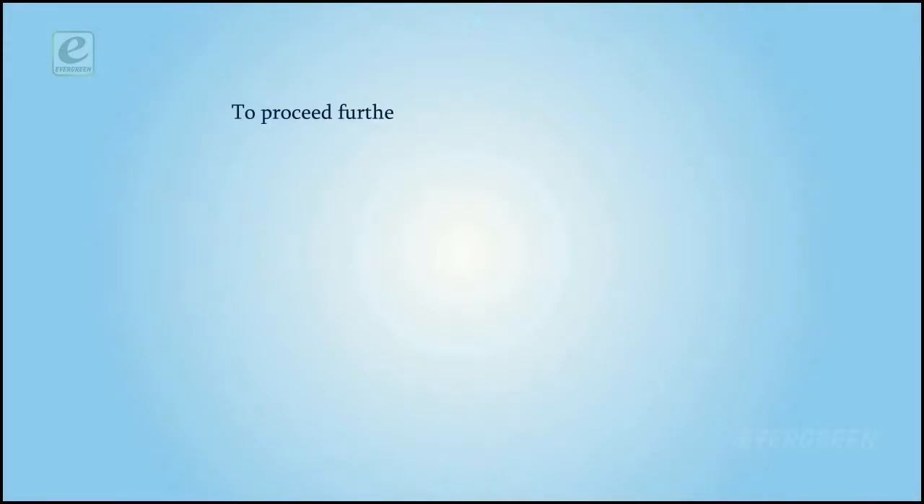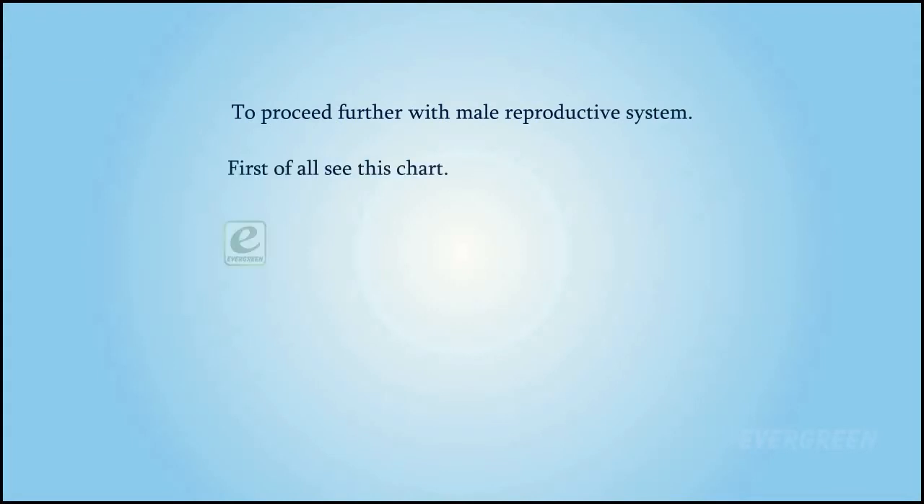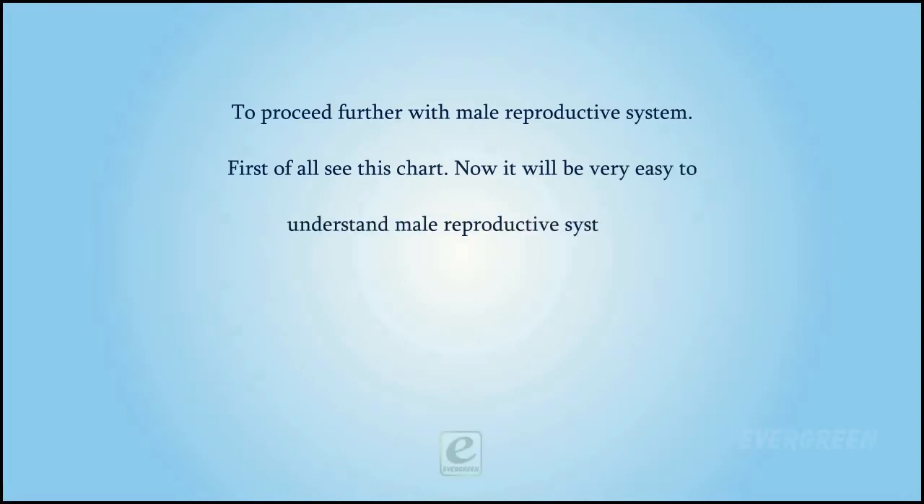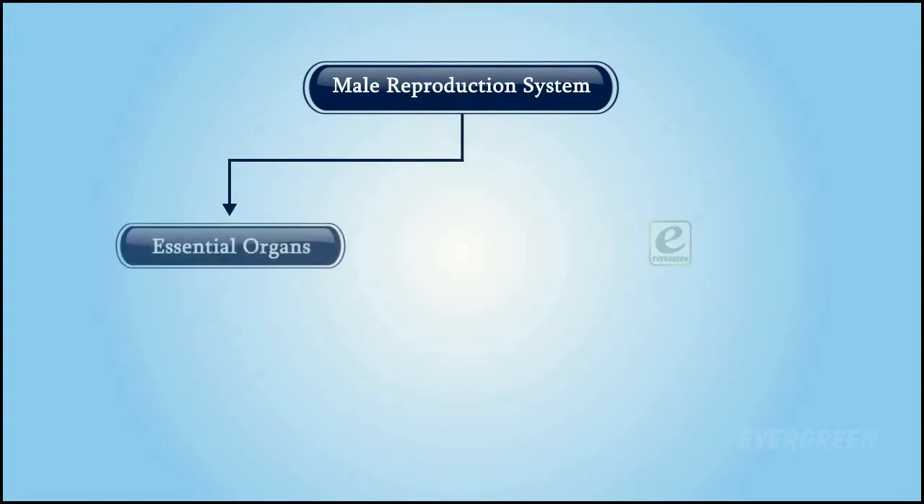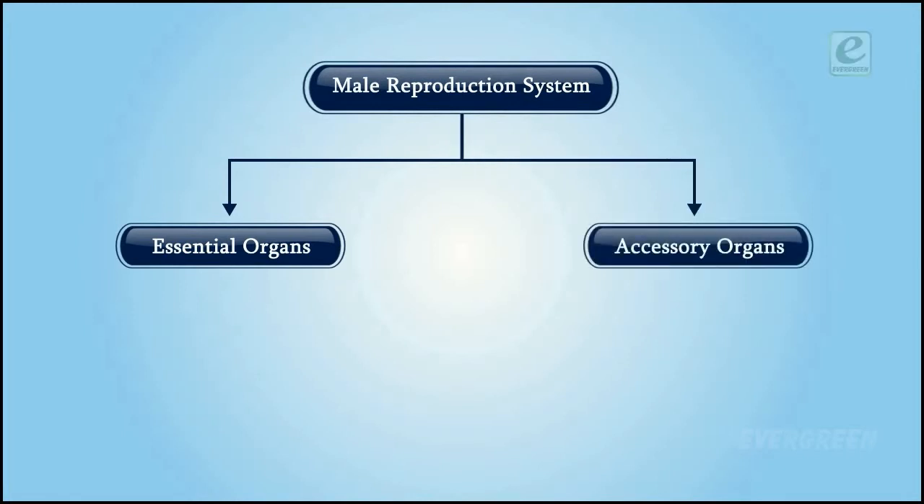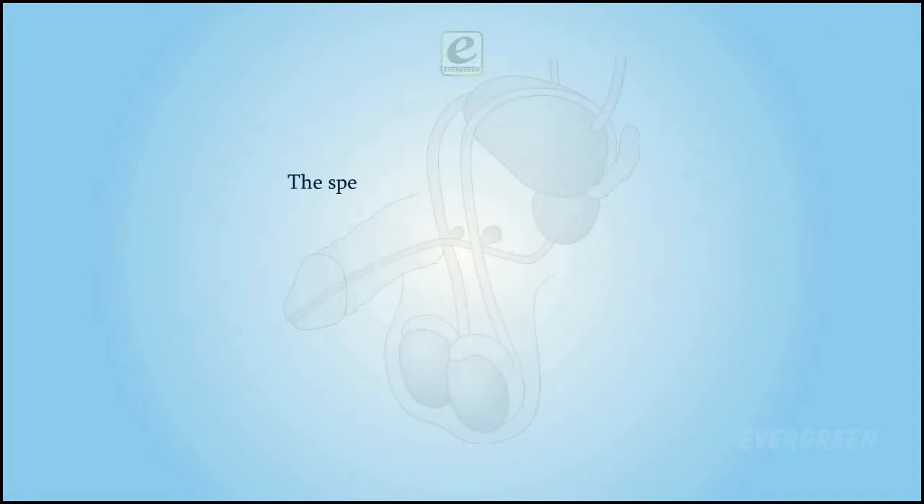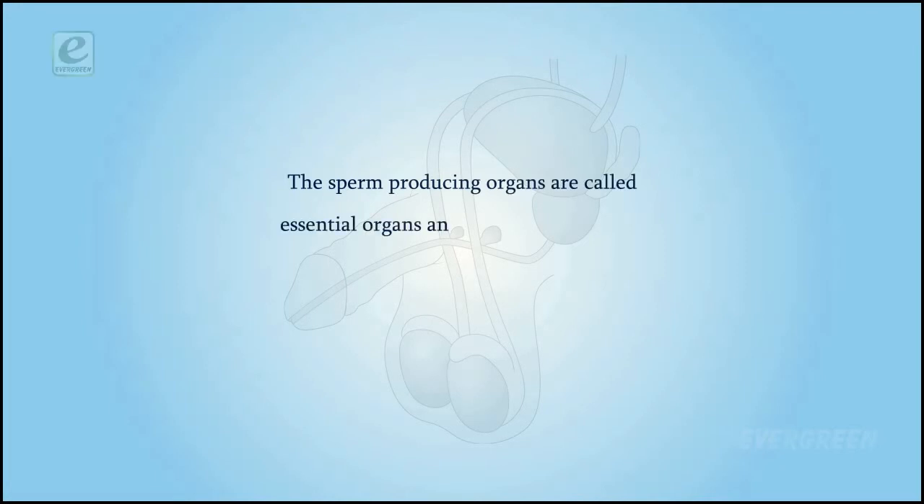To proceed further with the male reproductive system, first of all, see this chart. Now, it will be very easy to understand the male reproductive system. There are two main types of organs. Essential organs, which produce sperms and hormone, and accessory organs, which play a supportive role. The sperm-producing organs are called essential organs and are a pair of testes.